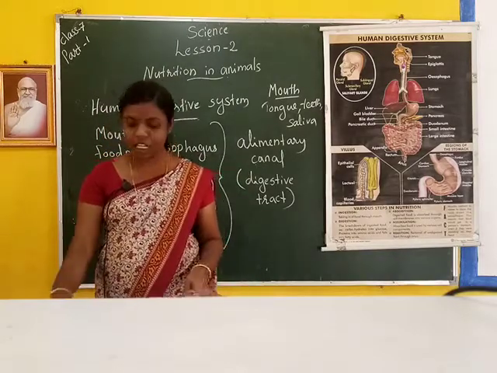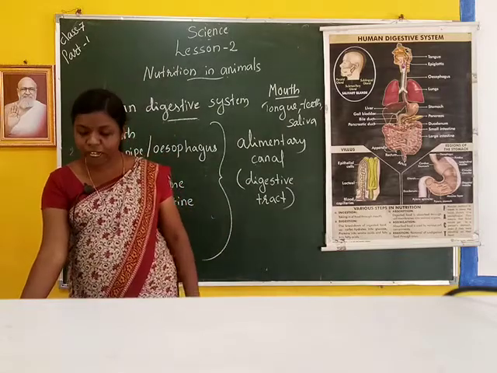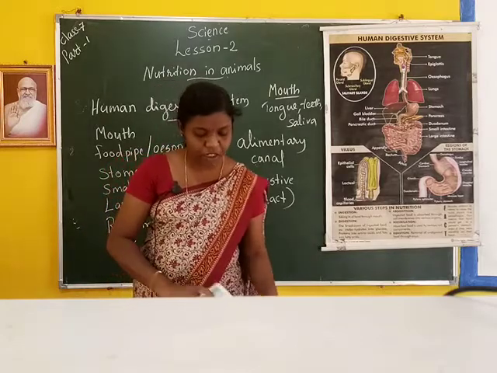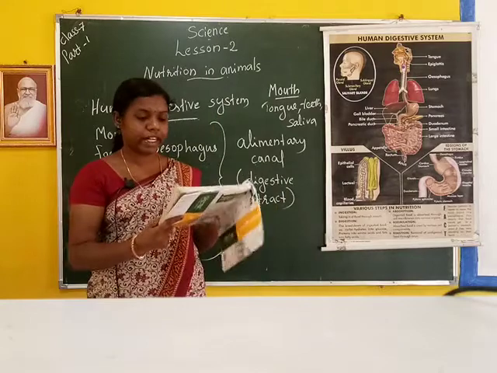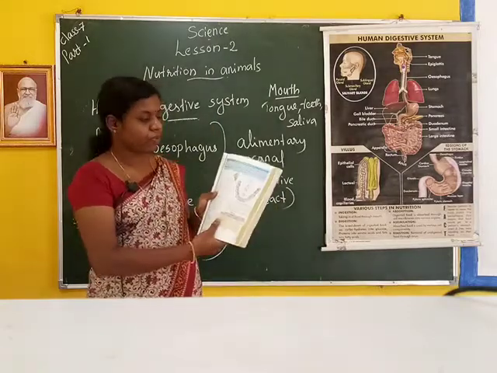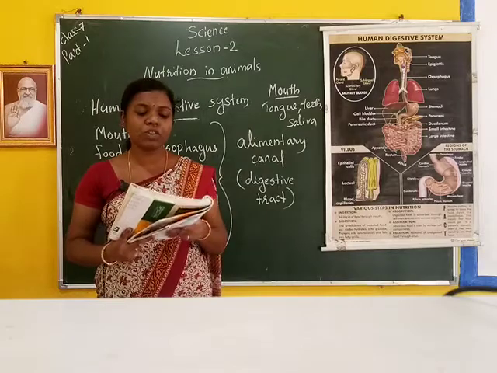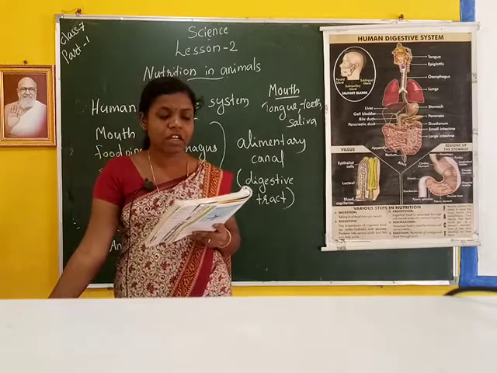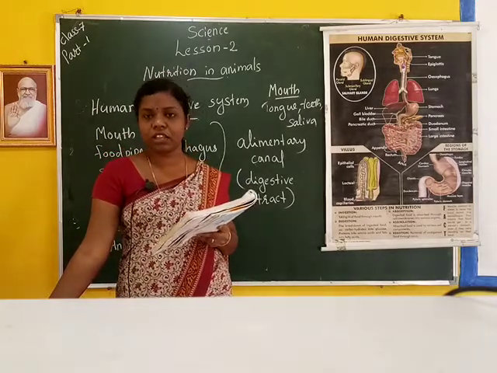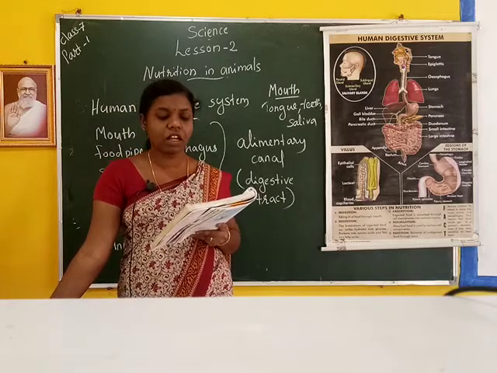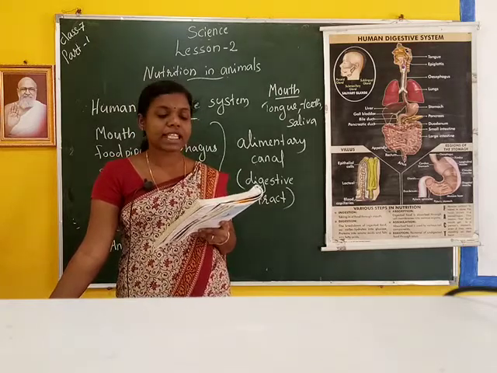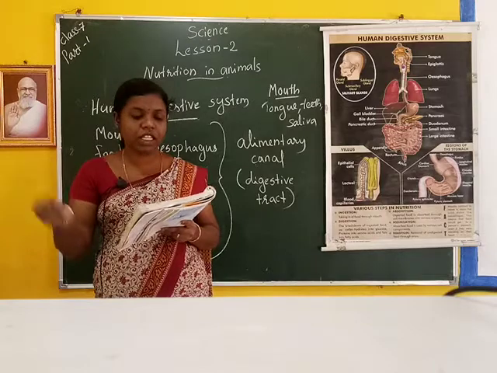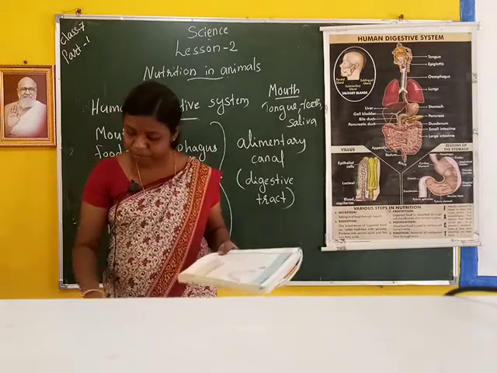Next we have to study teeth. There are two types of teeth: milk teeth and permanent teeth. In your textbook, page number 30, blue box: the first set of teeth grows during infancy and they fall off at age between 6 to 8 years. These are termed milk teeth. That means teeth from 6 months to 8 years are called milk teeth. The second set that replaces them are the permanent teeth.